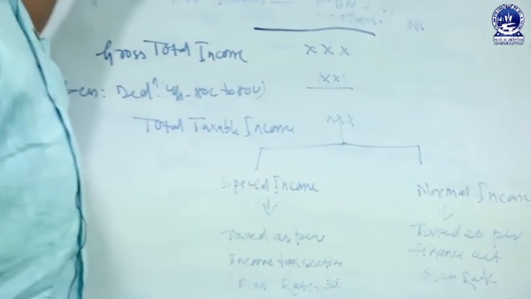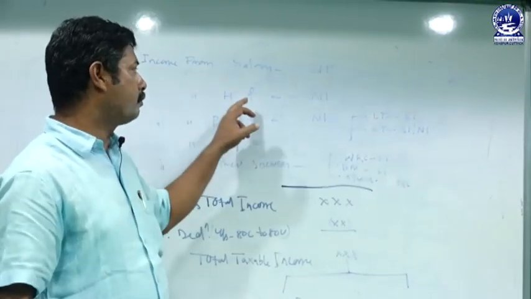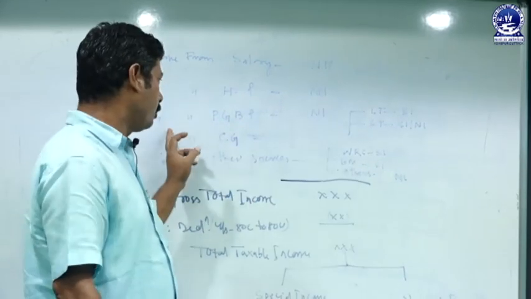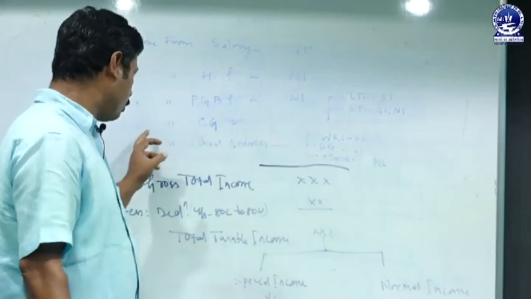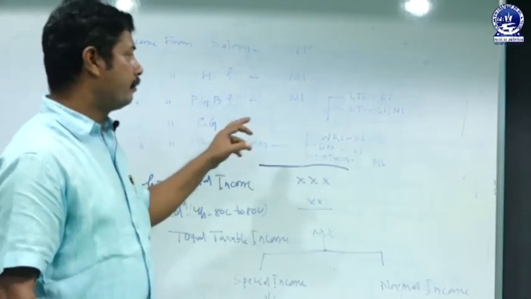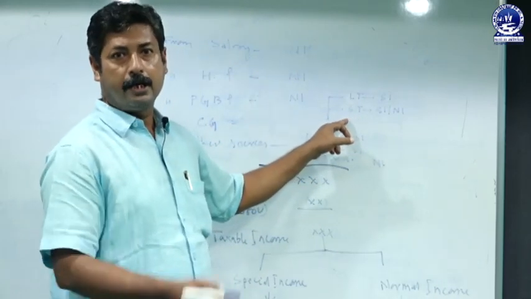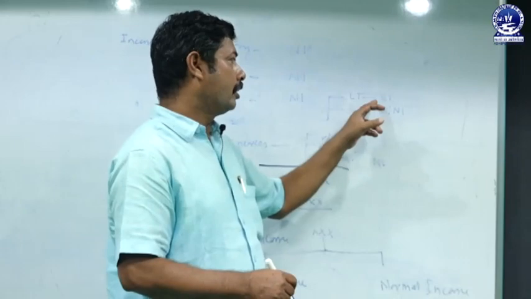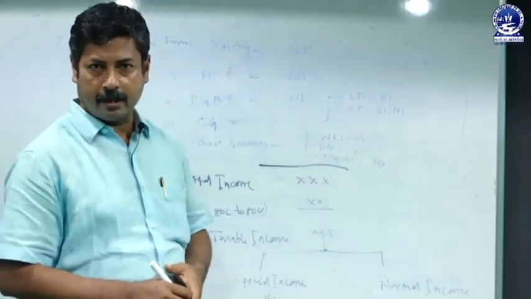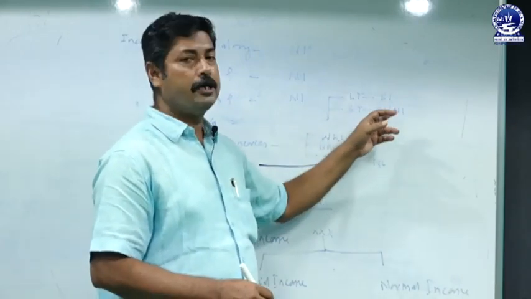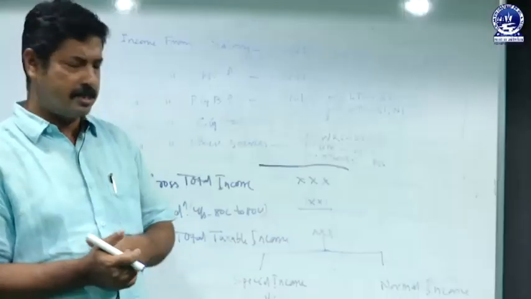So, here income from salary is normal income, income from house property is normal income, income from profits and gains from business and profession is normal income, but income from capital gains, that may be long term capital gain, that may be short term capital gain. If that is long term capital gain, that income is special income. If that capital gain is short term capital gain, that may be special income, that may be normal income, that is to be discussed in the capital gain chapter.